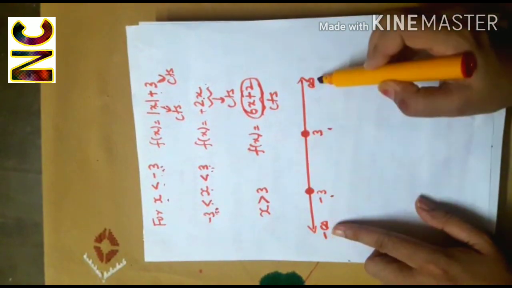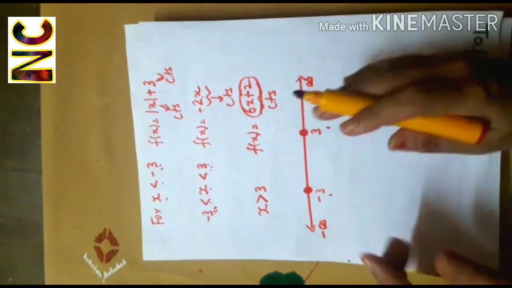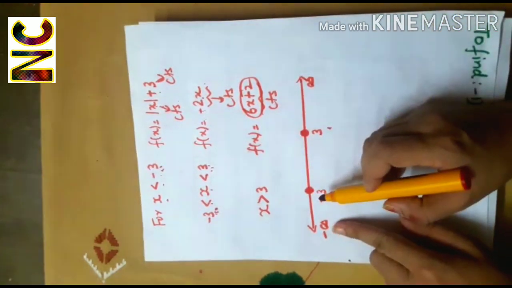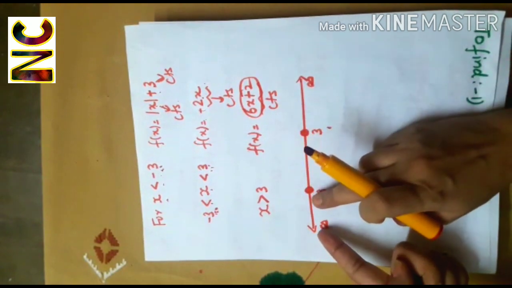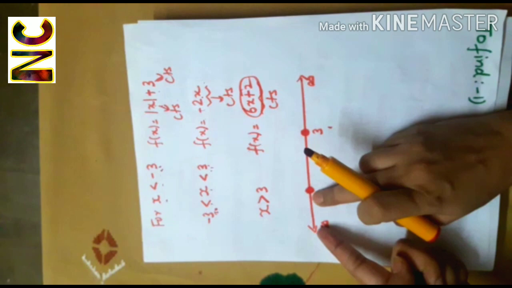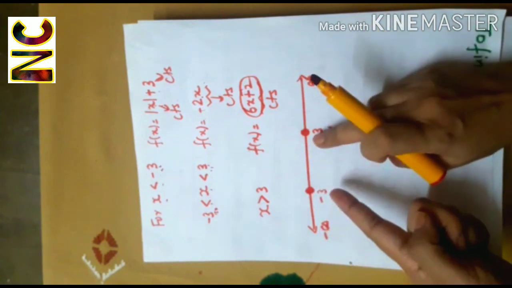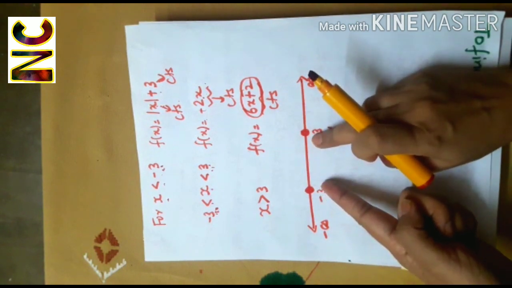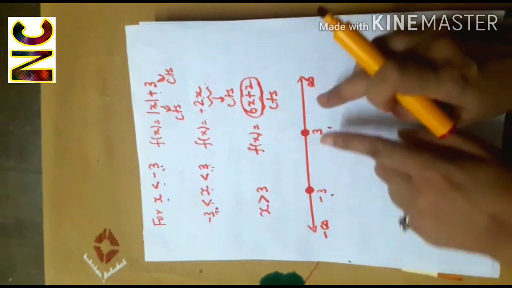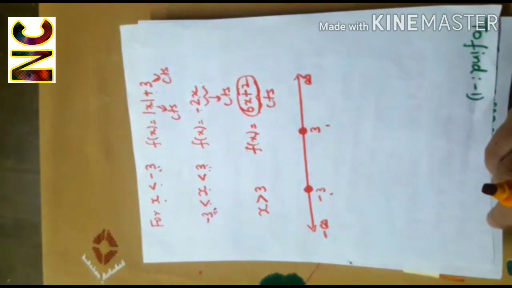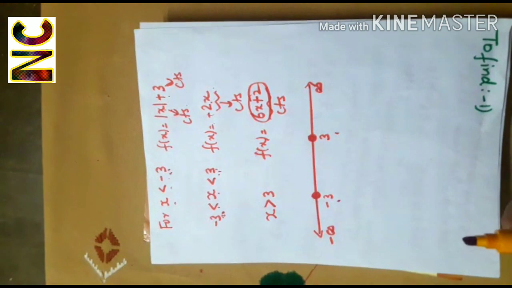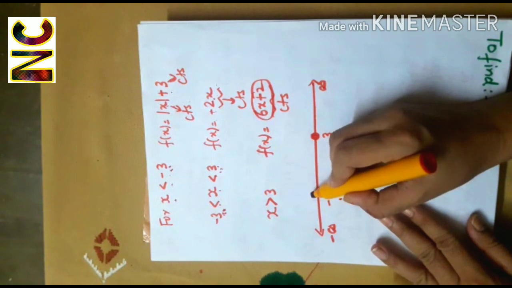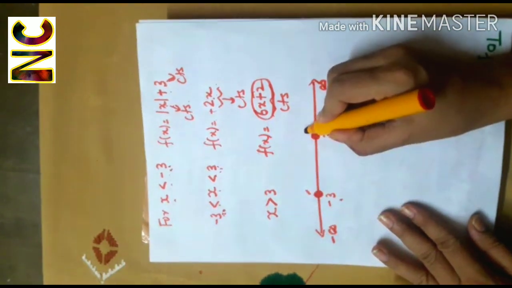This is the number line, minus infinity to infinity, which is the domain of the function f(x), the real number line. Now when x is less than minus 3, that is for all x which lie in this part, the function is continuous. When x is greater than minus 3 and less than 3, then also the function is continuous. And when x is strictly greater than 3, then also the function is continuous. And we are left with 2 points, minus 3 and 3.